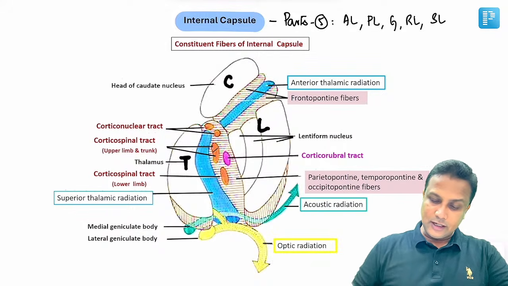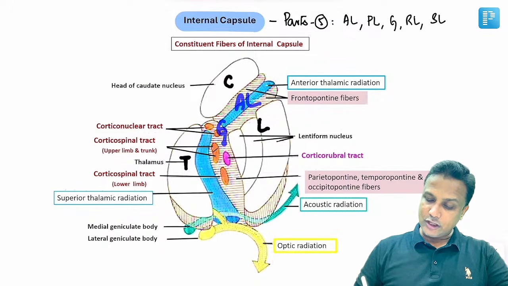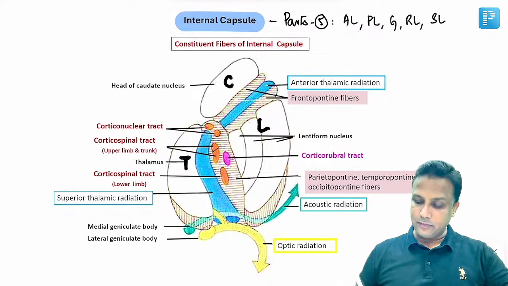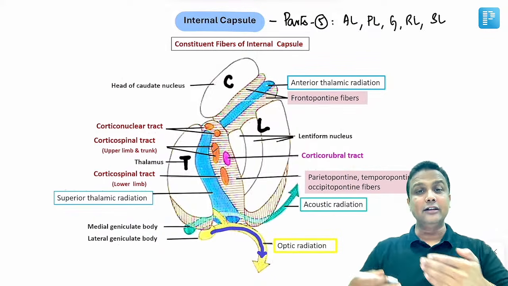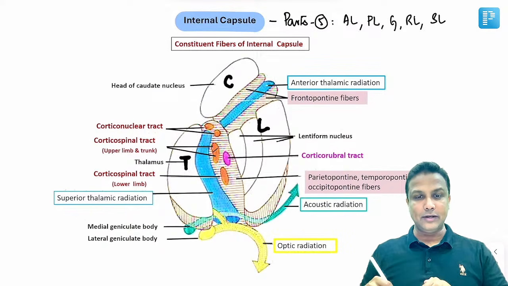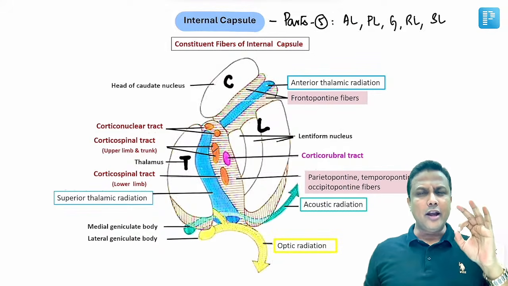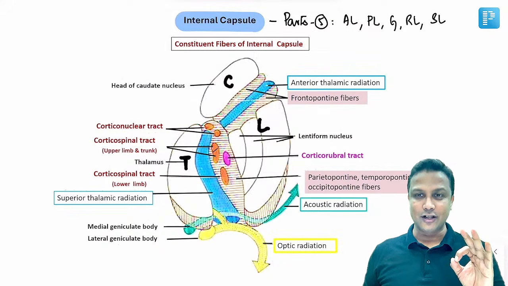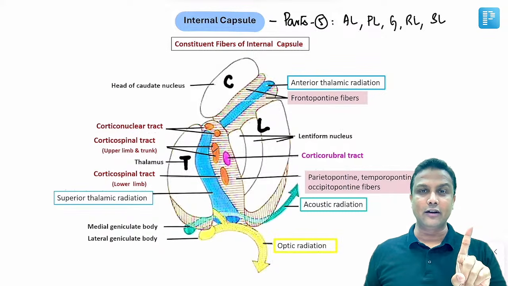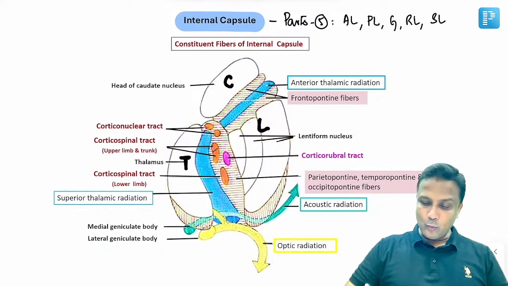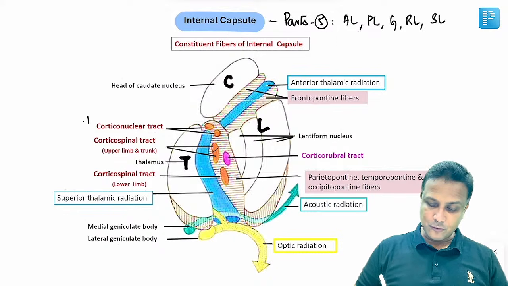So in this diagram here, I'll just write down, this one here will be the anterior limb, the bend will be genu, and this is posterior limb, and the part which is going below the lentiform is nothing but sublentiform, behind the lentiform, that is retrolentiform. Sublentiform and retrolentiform. There are totally how many parts? 5 parts. Now the most important thing to learn in the internal capsule is about tracts passing through the internal capsule and the blood supply. सवाल यहीं से आएगा.